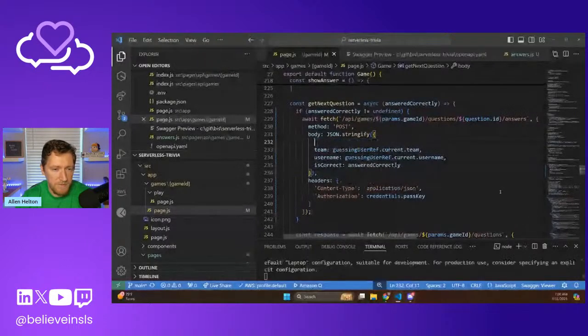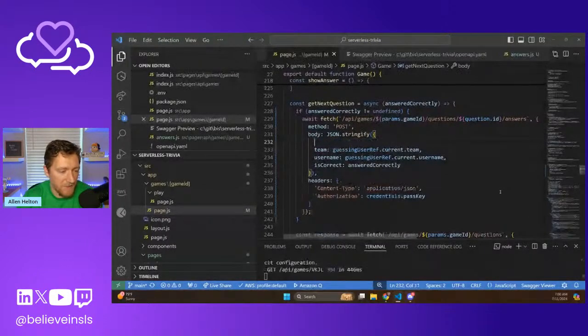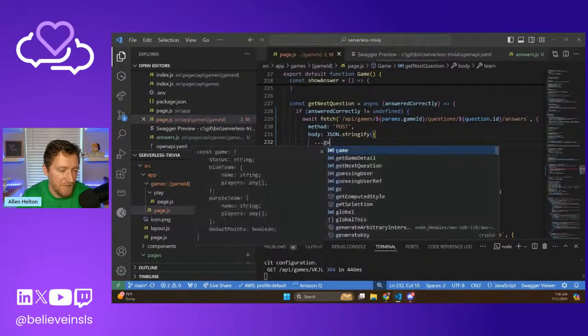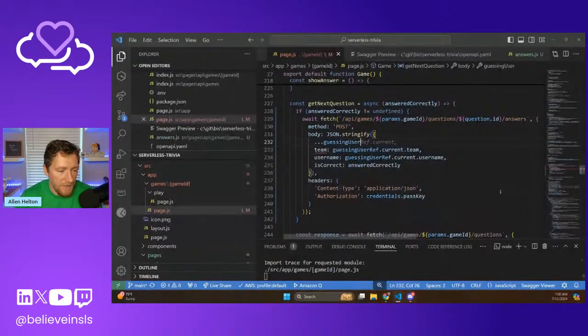I like the spread operator. I know I don't really use it the way people are supposed to be using it, at least according to ChatGPT. It doesn't like it every time. I like it to add optional parameters. So we're just going to say if guessing user ref exists, like if it has a value, then let's add these things.